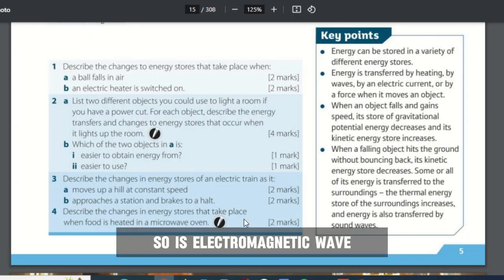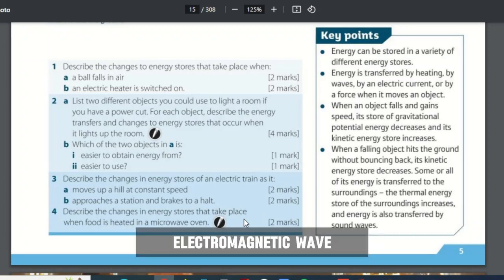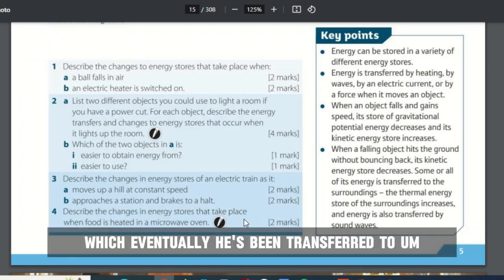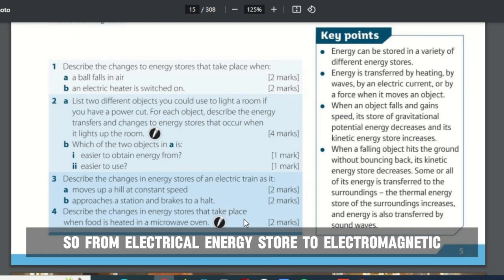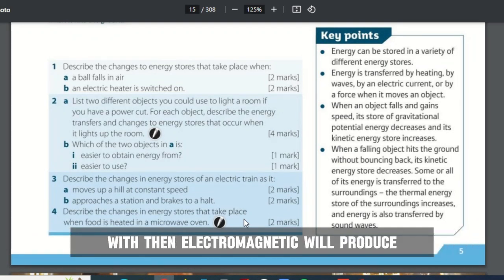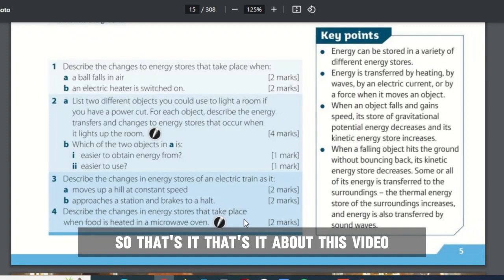So the electrical energy stored is being transferred into electromagnetic wave, which eventually is being transferred to heat that heats up the food. So from electrical energy stored to electromagnetic wave, then the electromagnetic wave generates heat that heats up the food. All right, so that's it about this video.